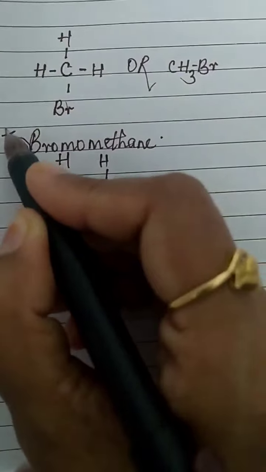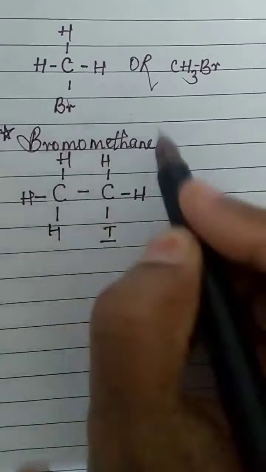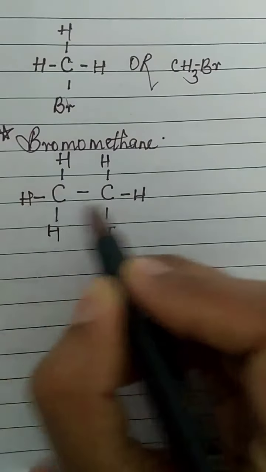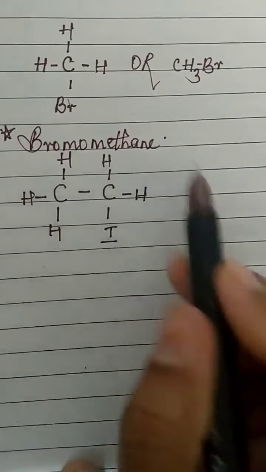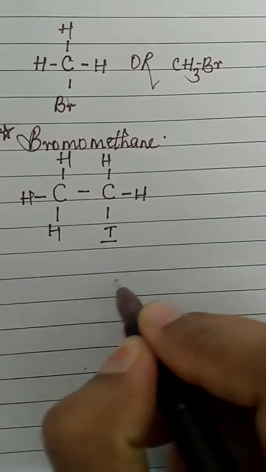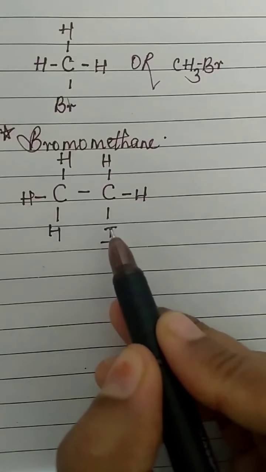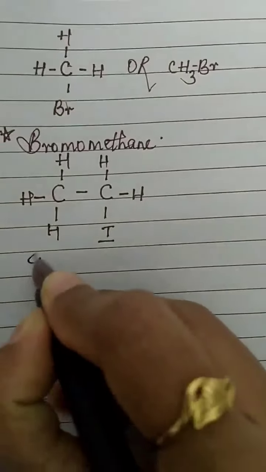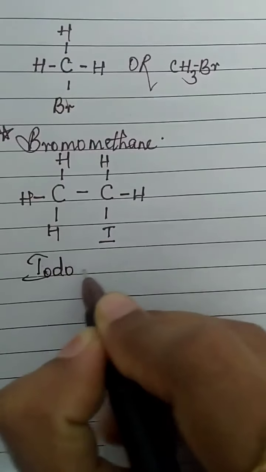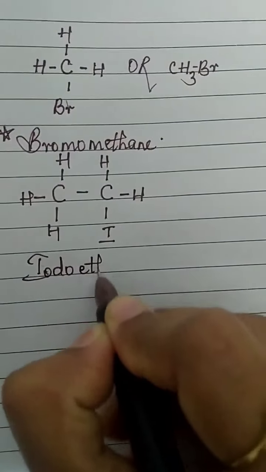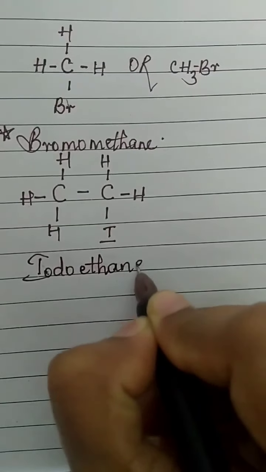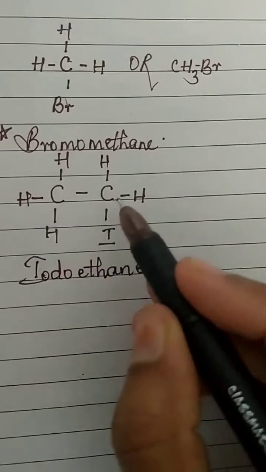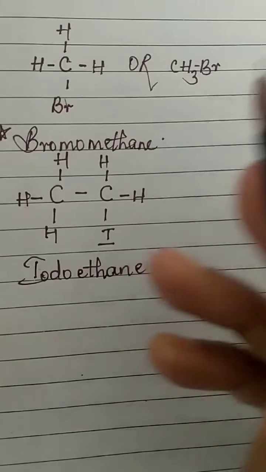First you will say in your mind, 2 carbons means it is ethane. Here all are single bonds, so ethane will remain the same. Now in place of the one heteroatom, what you can see is I. So this is iodoethane. Or this can be written as ethyl iodide.